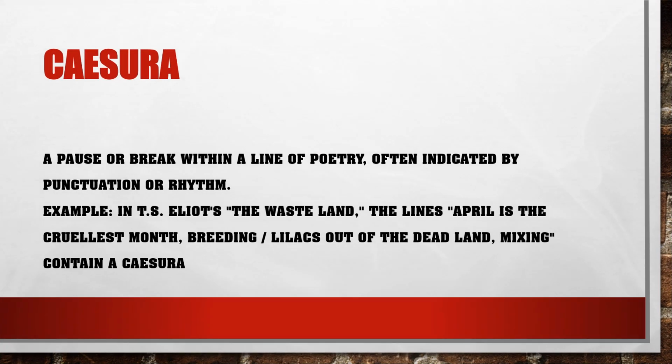The next one is caesura. Caesura is a pause or a stop or a break within a line of poetry, often indicated by punctuation or rhythm. So, caesura means a pause or a break or a stop. We can see that in T.S. Eliot's poem, The Waste Land. Here in his poem, the lines: April is the cruelest month, breeding lilacs out of the dead land, mixing. So it contains caesura.